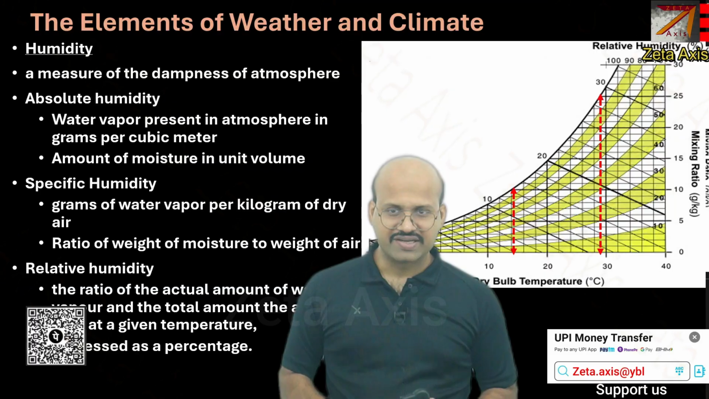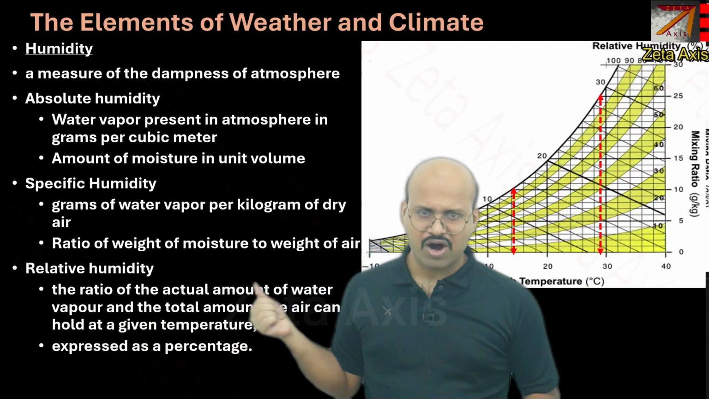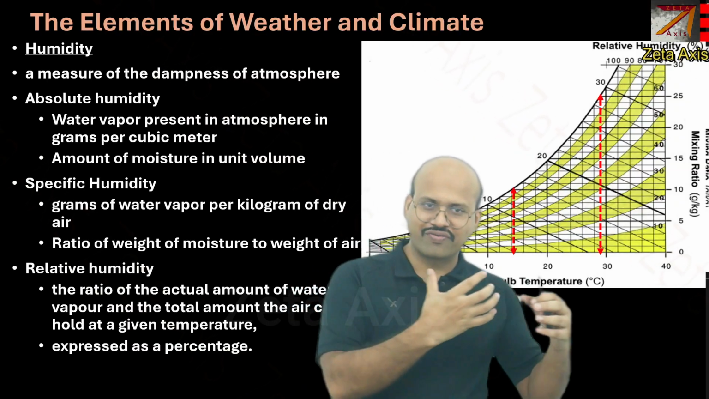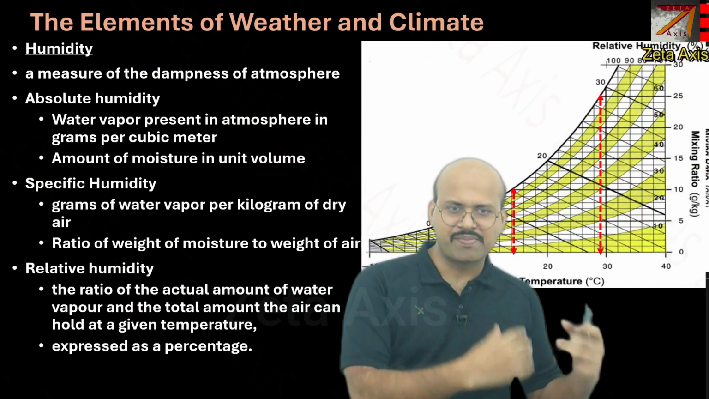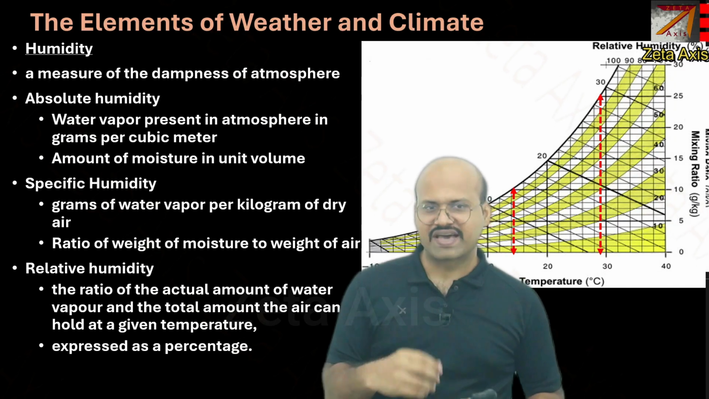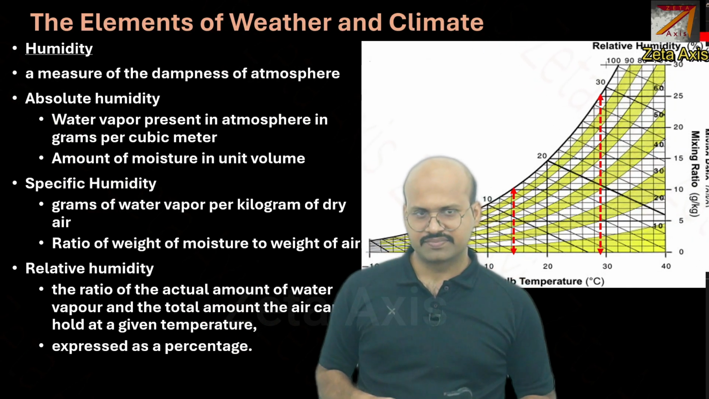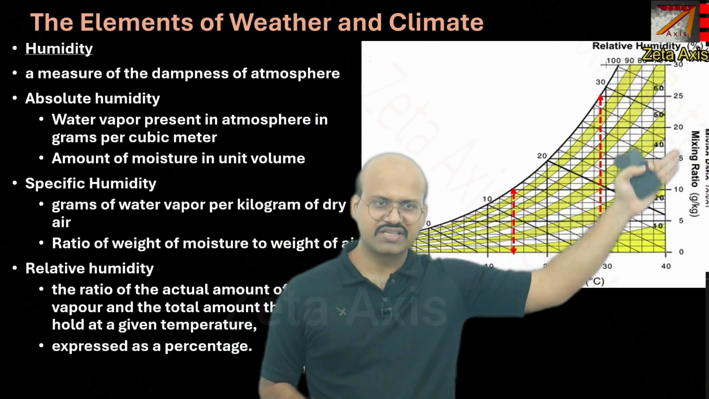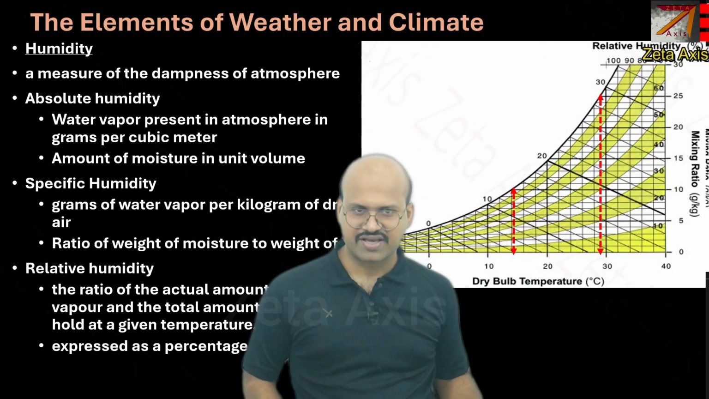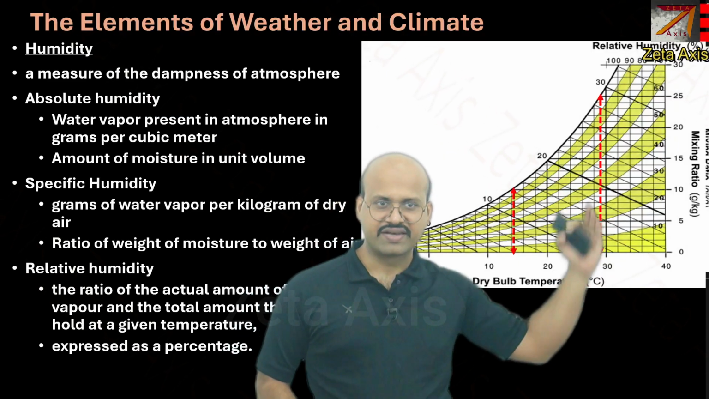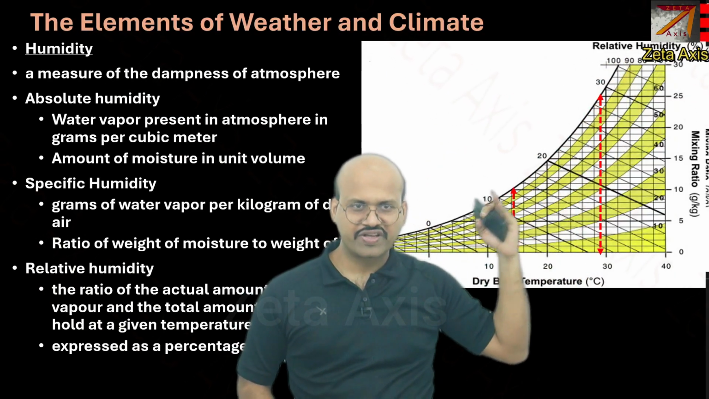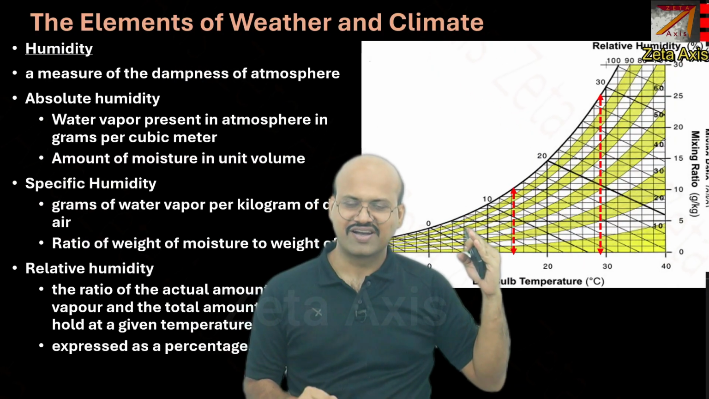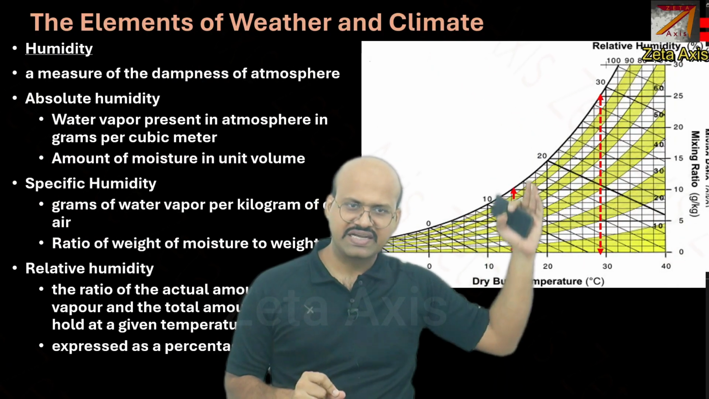Now, relative humidity is the ratio of the actual amount of water vapor in the air to the maximum amount of water vapor that can be carried by the air at that given temperature. So here we can see this is the graph. Here we have mixing ratios, that is the amount of moisture in the air. Here is the temperature, and here is the saturation line. So we can see this is the saturation line. This is the maximum amount of moisture air can carry at a given temperature.